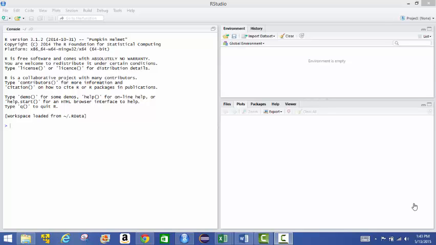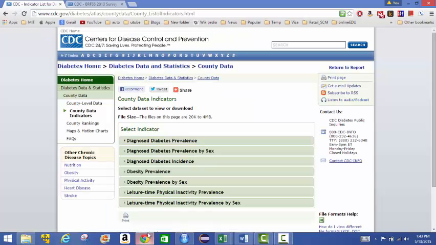Hello and welcome to this video recording to illustrate this case study in life sciences. This is RStudio. This case study involves statistical analysis using R, and the work that I have done is using RStudio. So first of all, I'll show you where I got the data from.